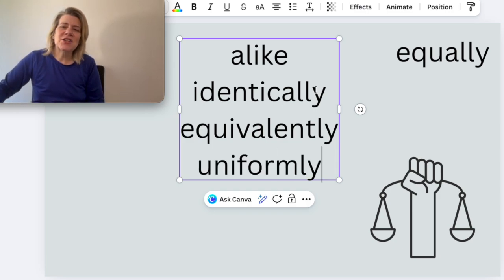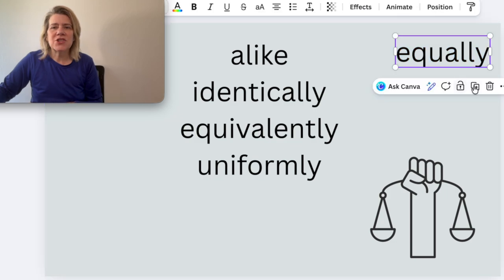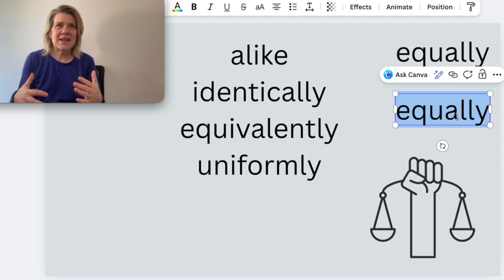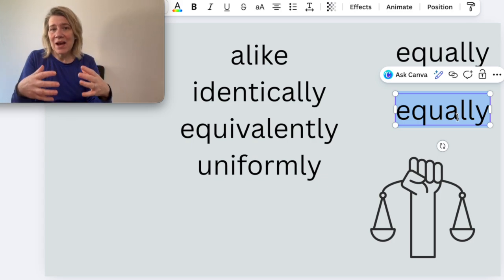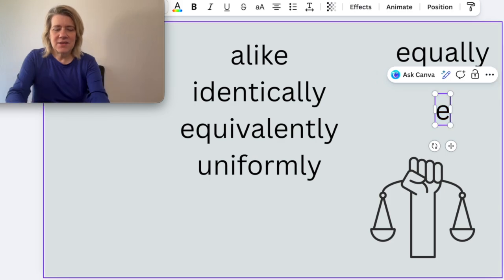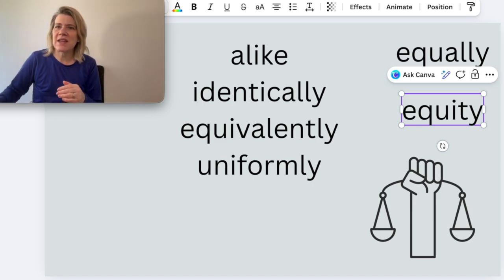There is a discussion in a lot of areas, but mostly in the diversity, equity, and inclusion conversation, that equality is not the same as equity. Equality, so equally, would go along with it's alike, it's identical, it's uniform. Some similar terms are equity and equality.